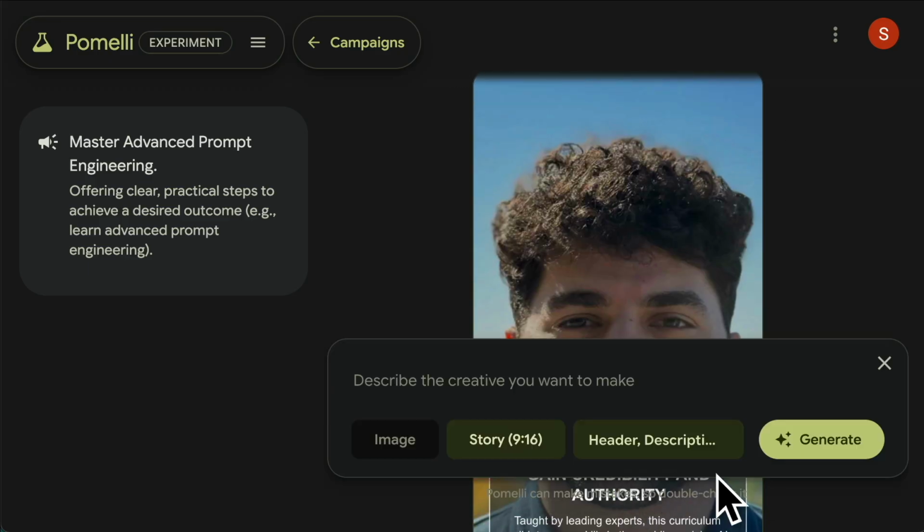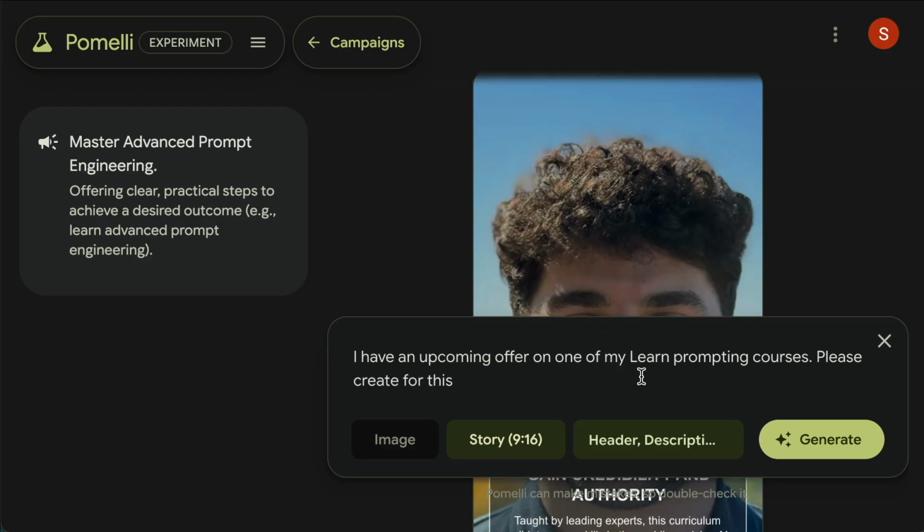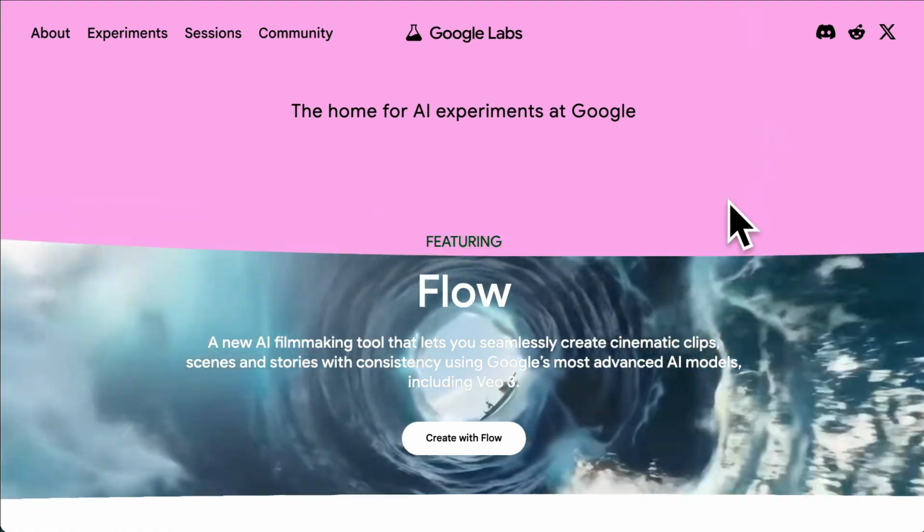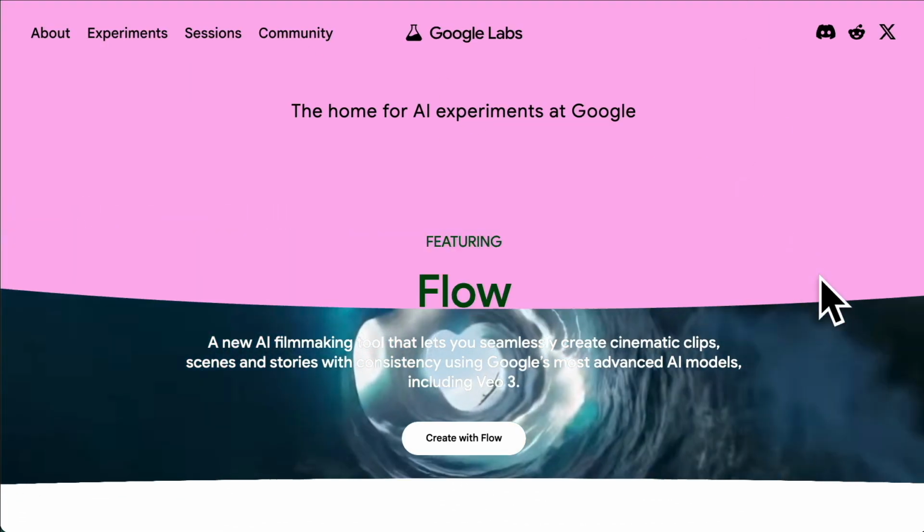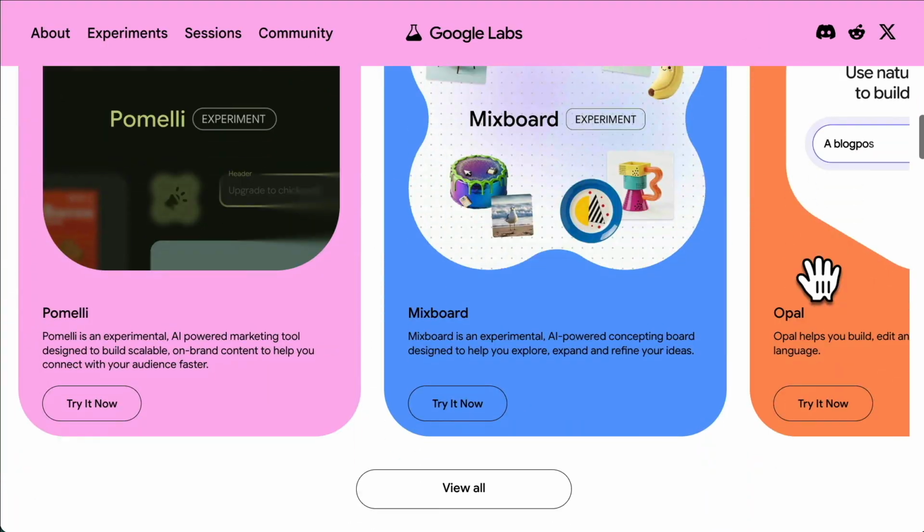Now you can add creative here and you can describe a new one you want to make. For example, I've just put something simple. I said, I've got an upcoming offer on one of the courses. Please create for this. And it's a story in terms of size. Click generate.